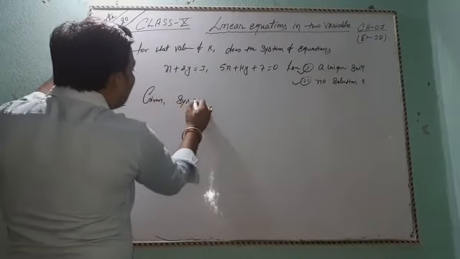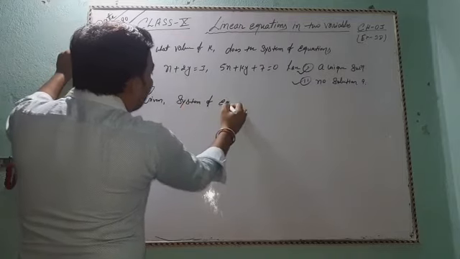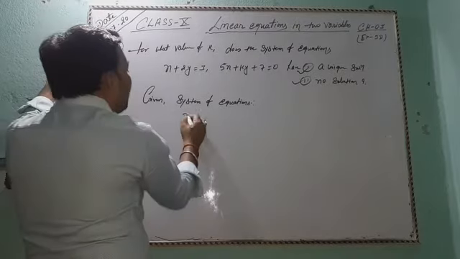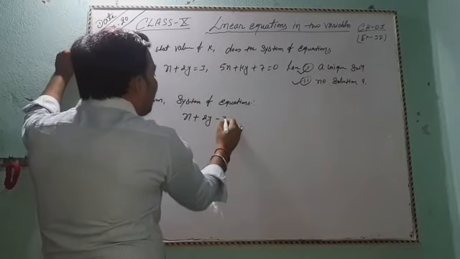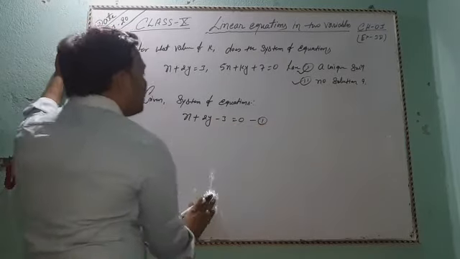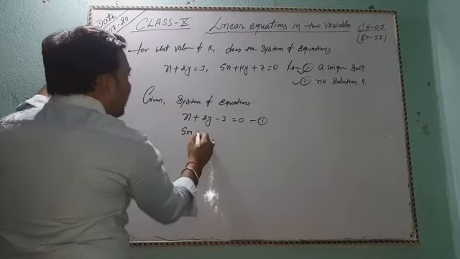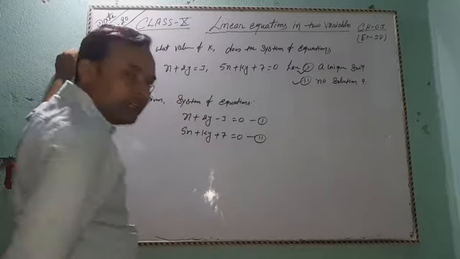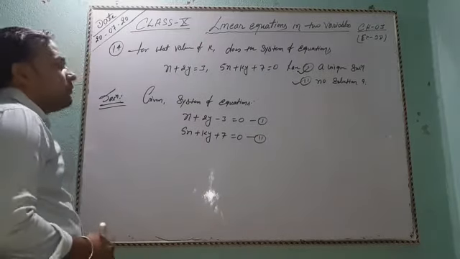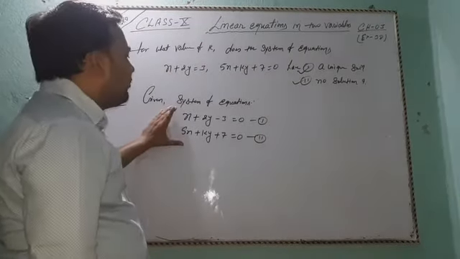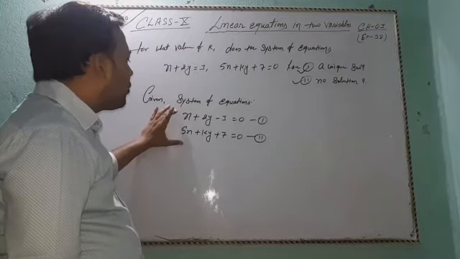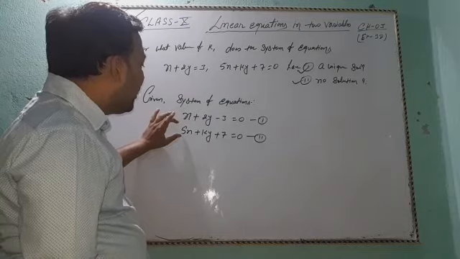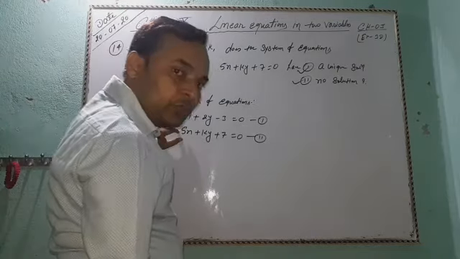Given system of equations: x plus 2y minus 3 equal to 0, this is equation first, and 5x plus ky plus 7 equal to 0, this is equation second. Okay, so the given system of linear equations is in the form of a1x plus b1y plus c1 equal to 0 and a2x plus b2y plus c2 equal to 0.